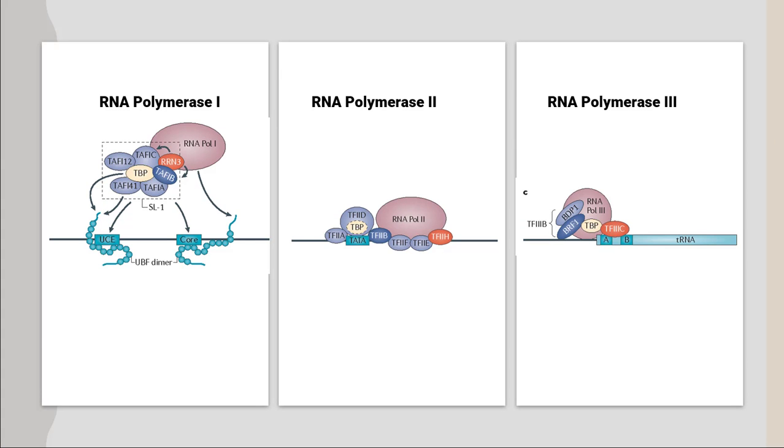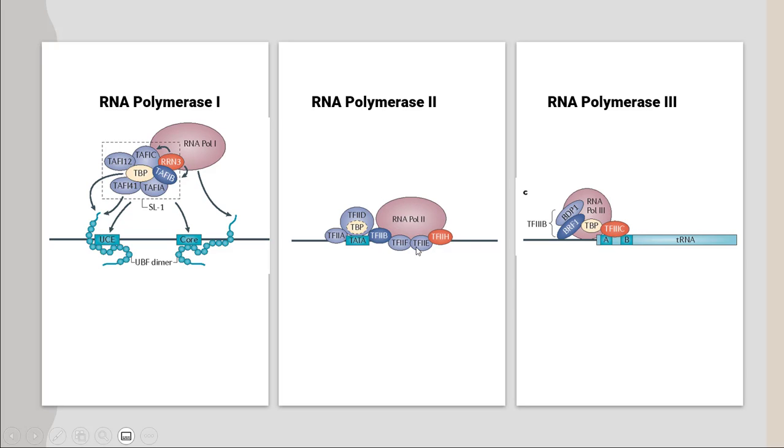In eukaryotic cells, we have different types of RNA polymerases as well, because each RNA polymerase is going to transcribe a different type of RNA. Here in this picture, we have three different types of RNA polymerases: RNA polymerase 1, RNA polymerase 2, and RNA polymerase 3, and they are represented by this big circle in each picture.